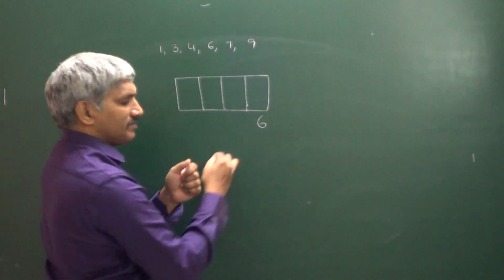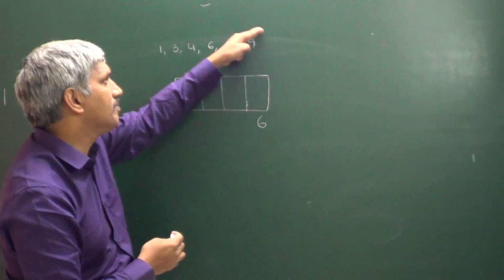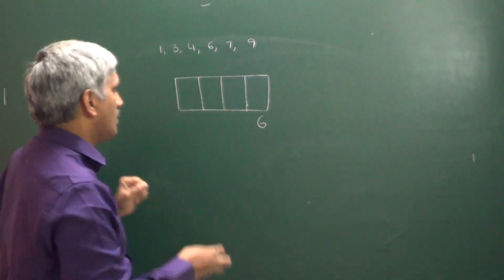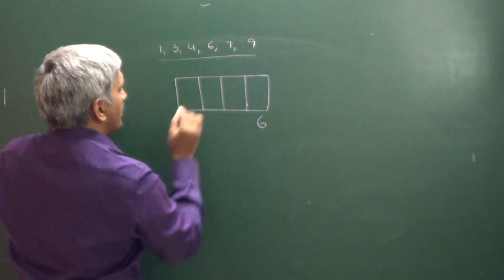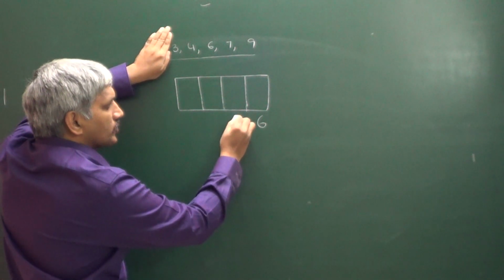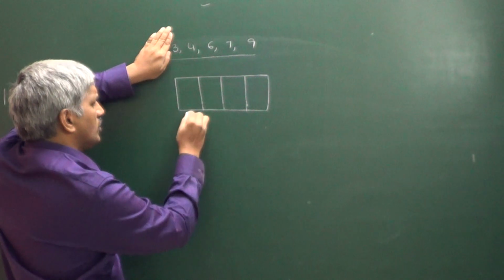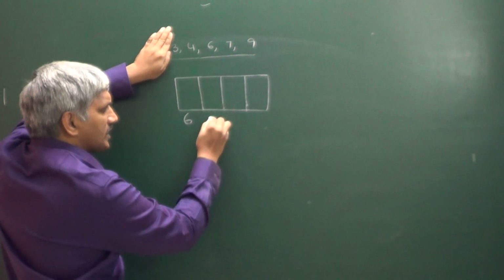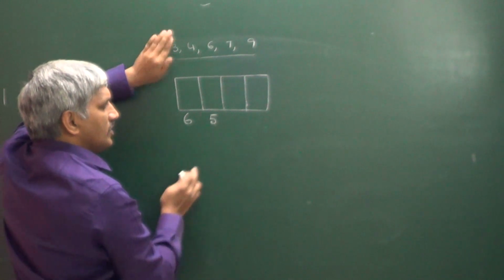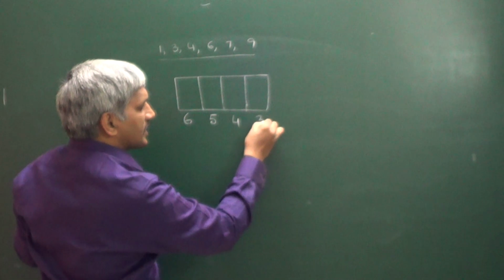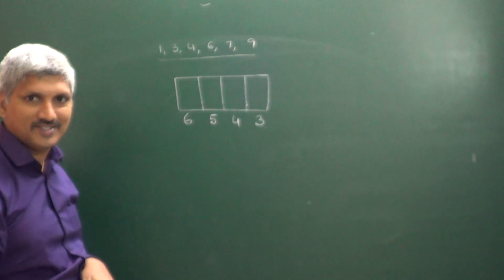6 ways, because any number we can fill here. He is saying repetition is not allowed. Okay, among these 6 digits, 1 digit is over. This place can be filled in how many ways? This place can be filled in 6 ways. This place can be filled in 5 ways. This place can be filled in 4 ways. This place can be filled in 3 ways.